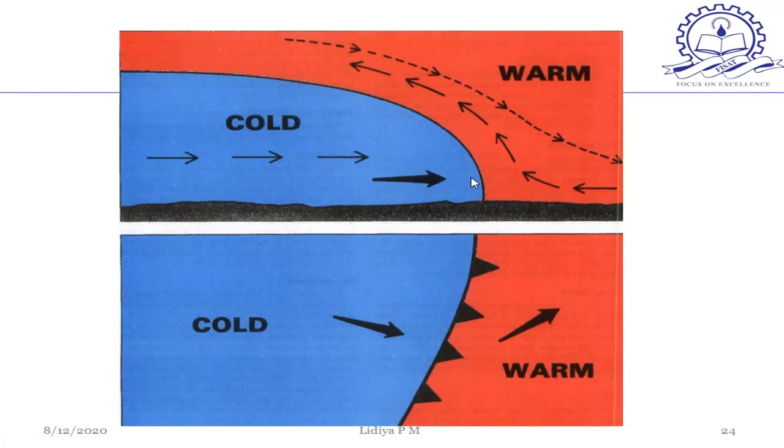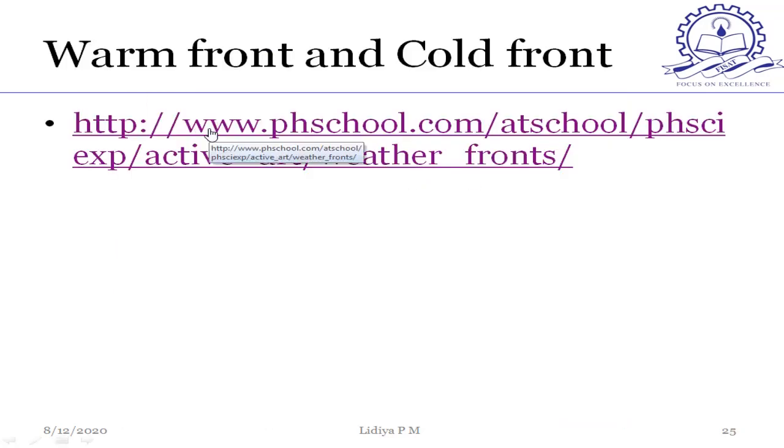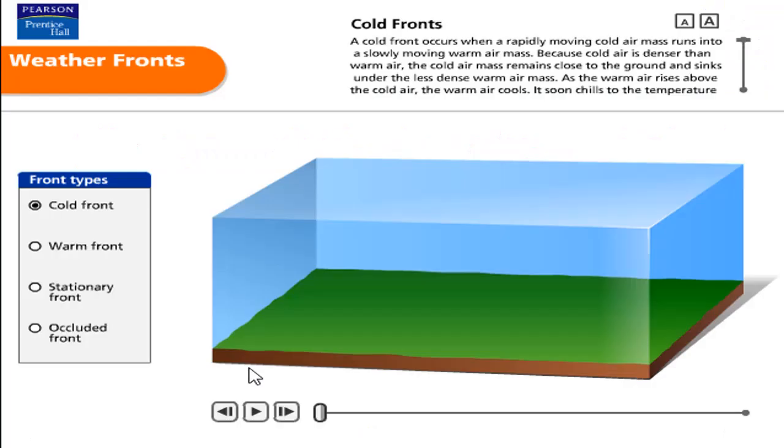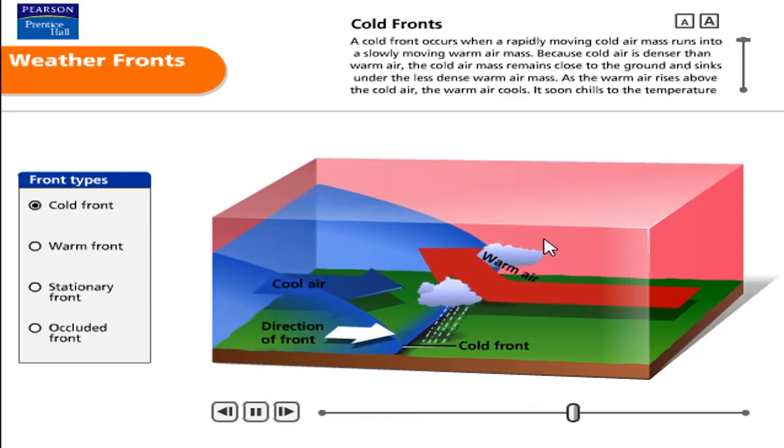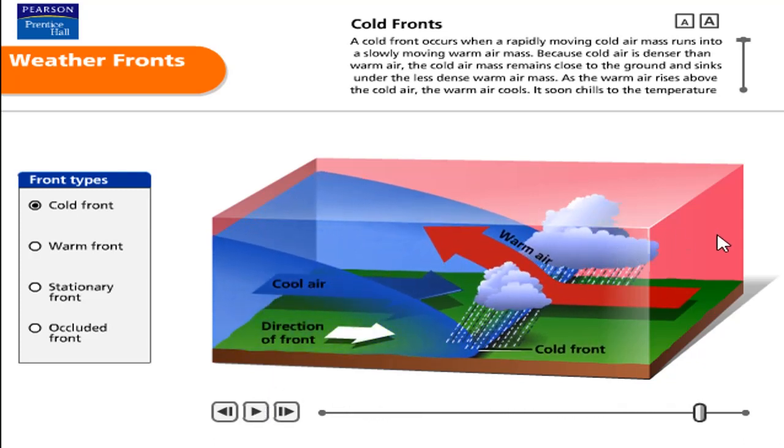Then coming to warm front and cold front. First we will discuss cold front precipitation. In cold front precipitation, the cold air is advancing. So this represents the cold air, the red color represents the warm air. So this is the direction of the front, that is, cold air is advancing in this direction. So the warm air is forced to move upward. Due to that, the precipitation occurs. It is called cold front precipitation.